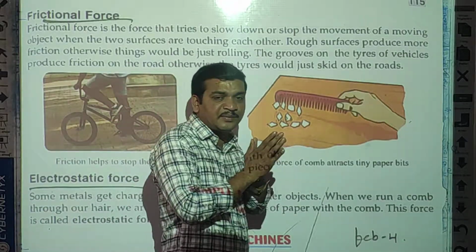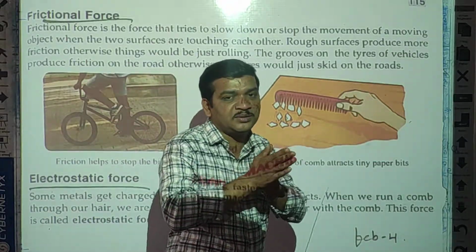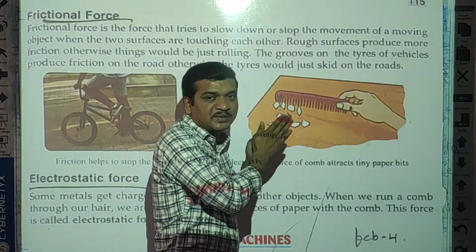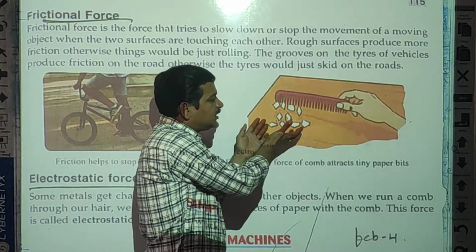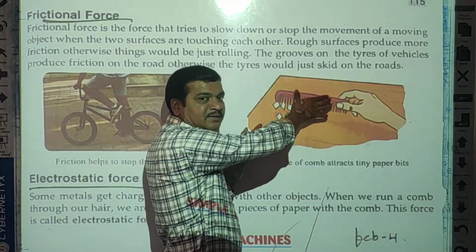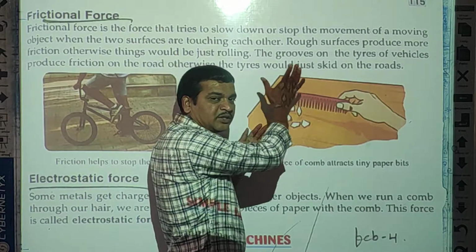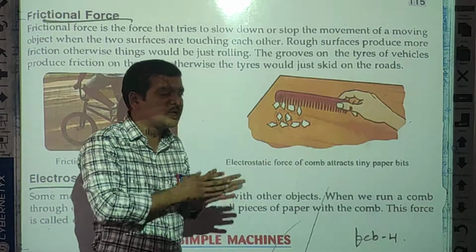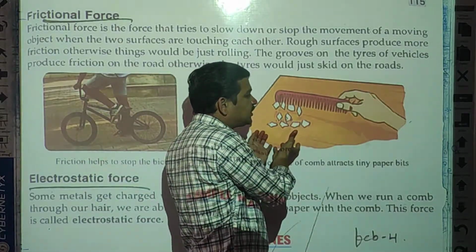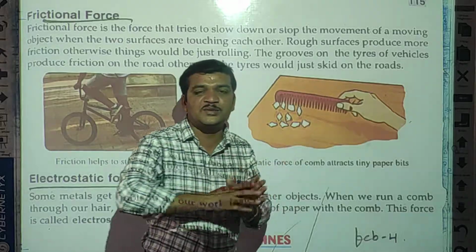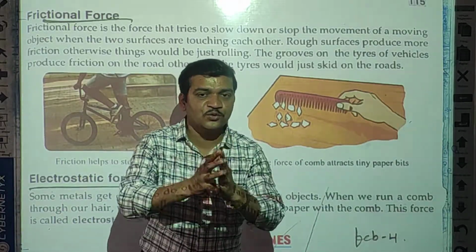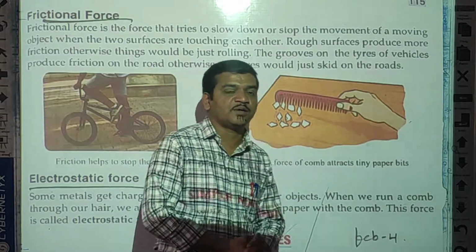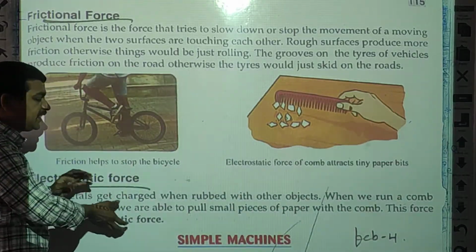There is no rubbing, we are not doing anything with the paper, so there is no charge other than this negative charge. So one object has positive and the second object has negative charge. This way, these negative charge objects are attracted towards the positive charge object with the help of force. That force is called the electrostatic force.